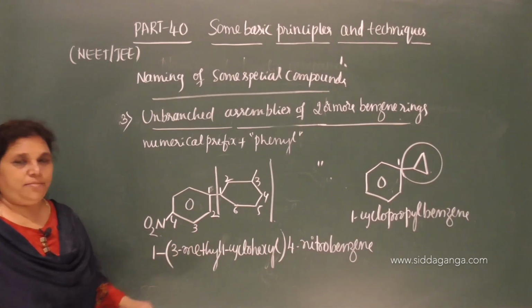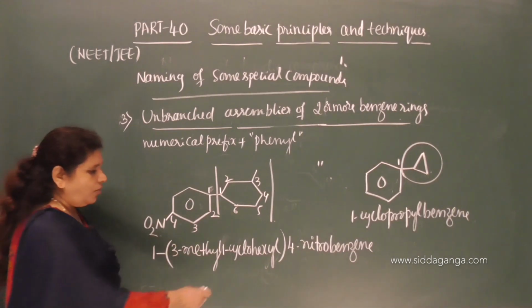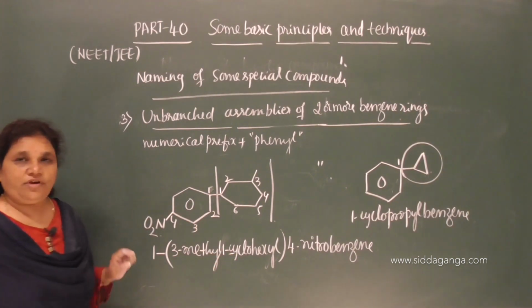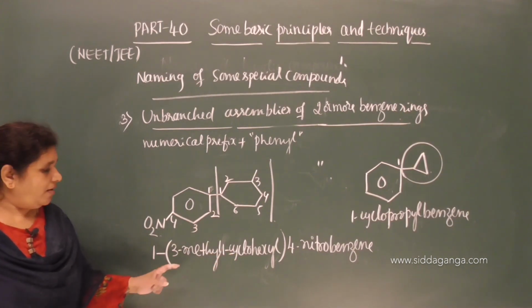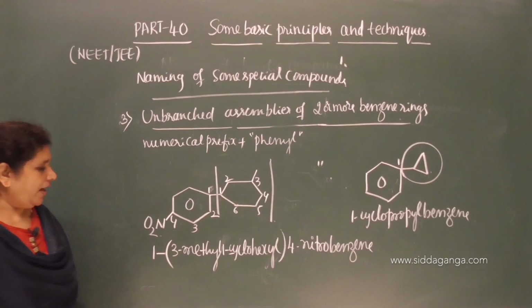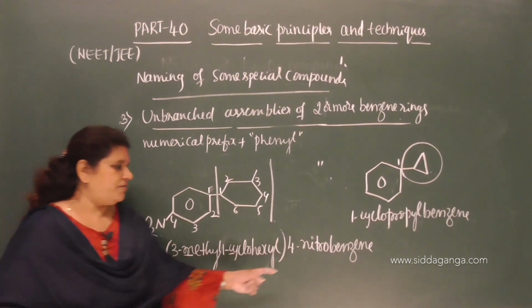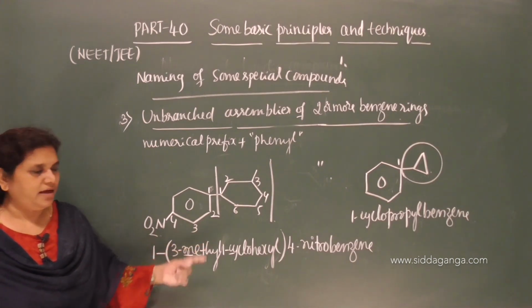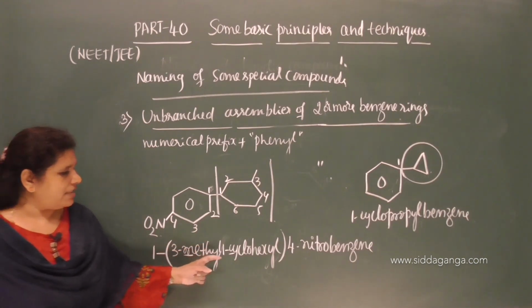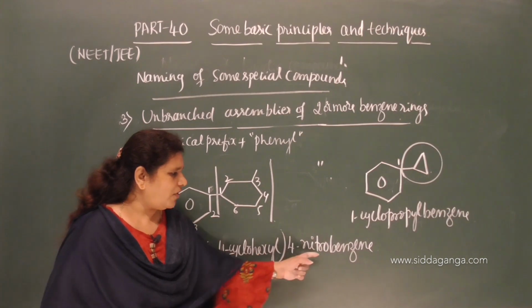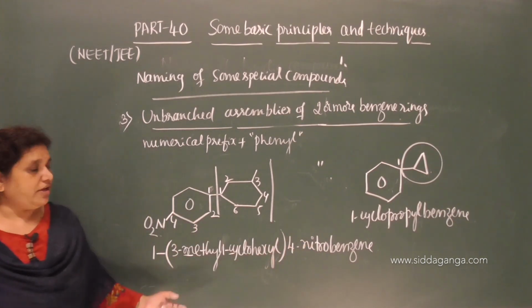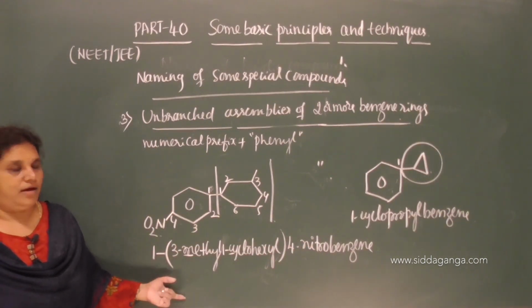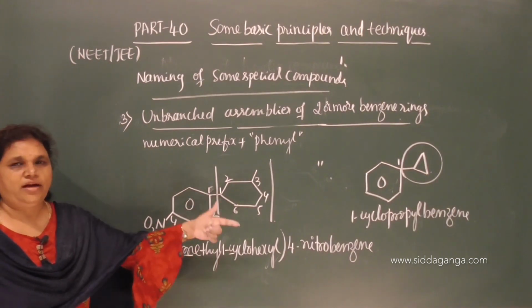We need to arrange them in alphabetical order. Only cyclohexyl is there, then we need to consider, see here, methyl cyclohexyl, again M comes first before the nitro, that is N. So first comes M and then the N. Therefore, 3-methylcyclohexyl, 4-nitrobenzene. So we need to arrange them in alphabetical order. It is nothing but a substituted benzene.